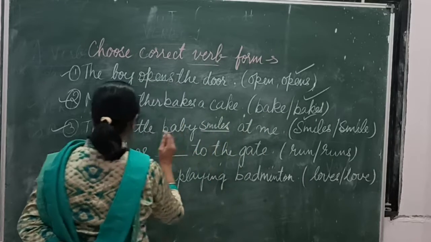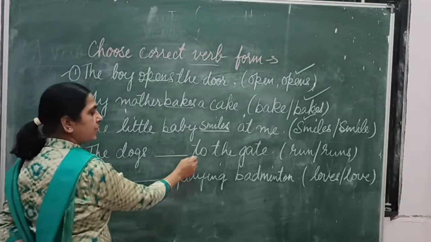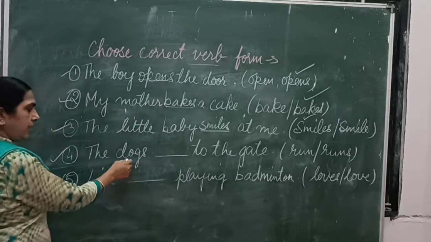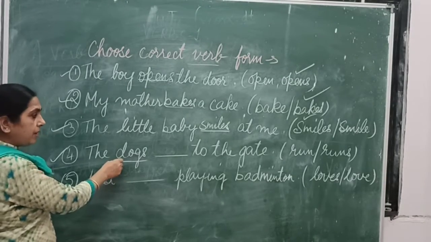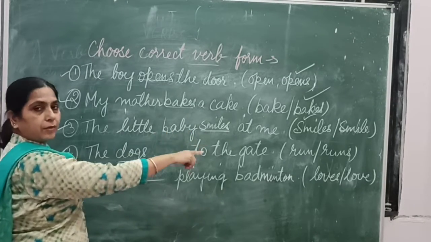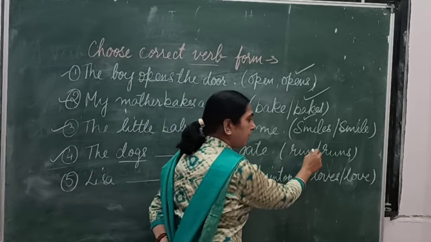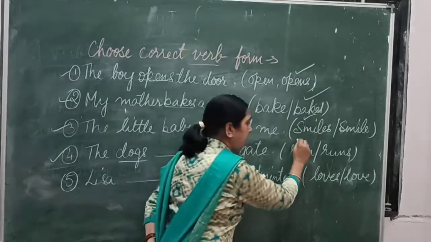Next is the fourth one: the dogs dash to the gate. Run or runs? It's a plural form. The dogs, there are many. So what will be the verb agreement? The dogs runs to the gate or run to the gate? The dogs run to the gate.